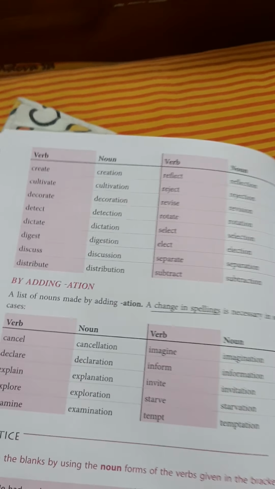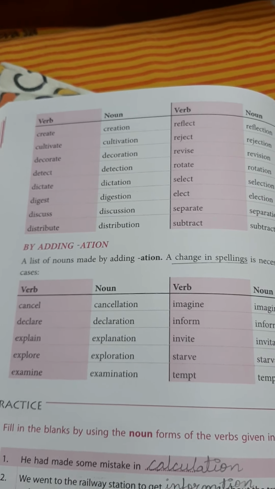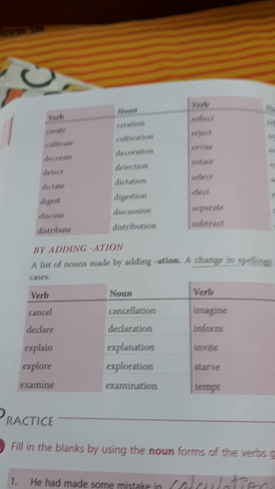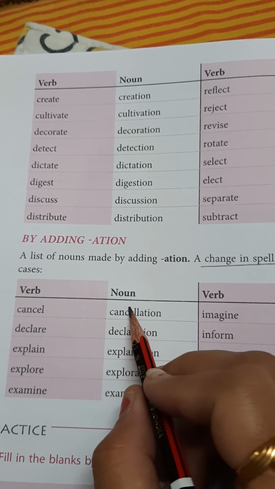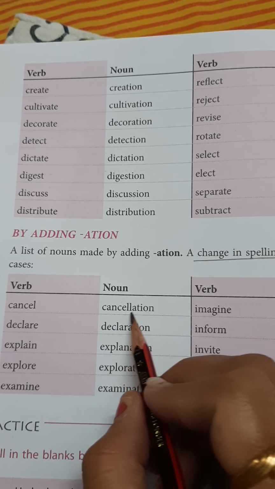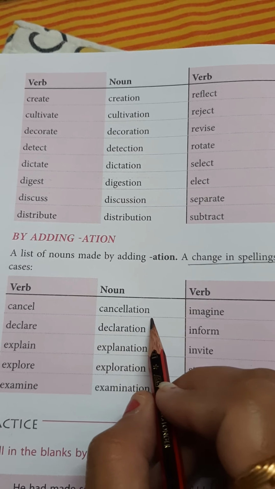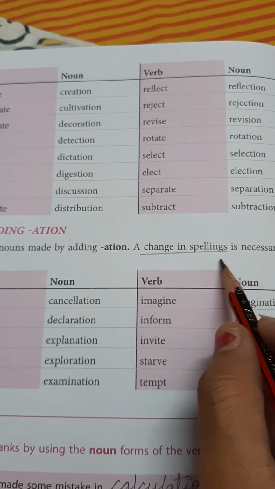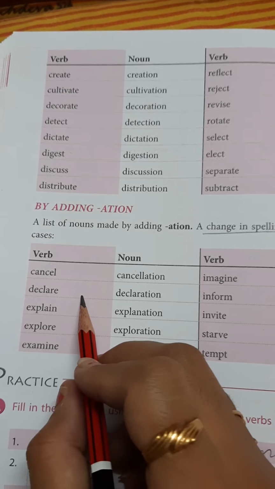Now another way is by adding ation to the given verb, like cancel. Cancel is the verb, and if we have to make it a noun, we have to make it like this, cancellation. What we did here, we added one l and ation, and here it is written that a change in spelling may occur while making a noun from a verb.